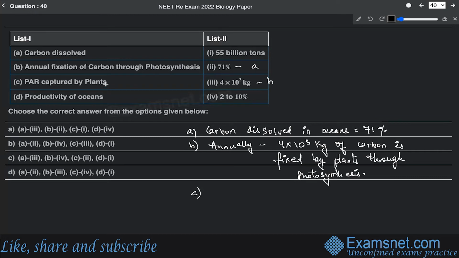Then power captured by plants. If you see the photosynthetically active radiation captured by plants, it is only 2 to 10%.